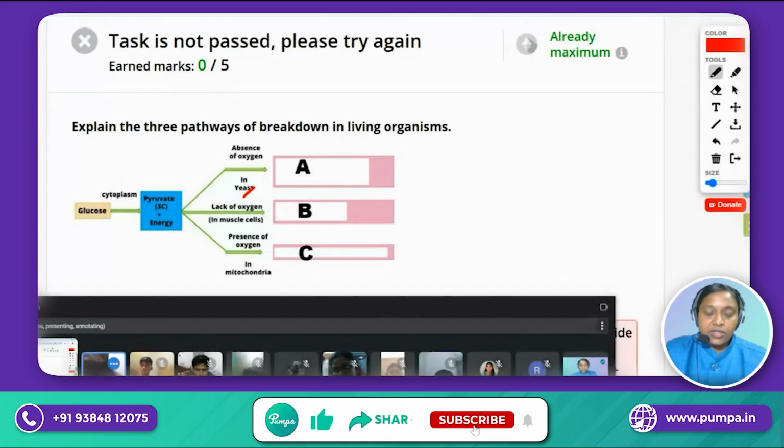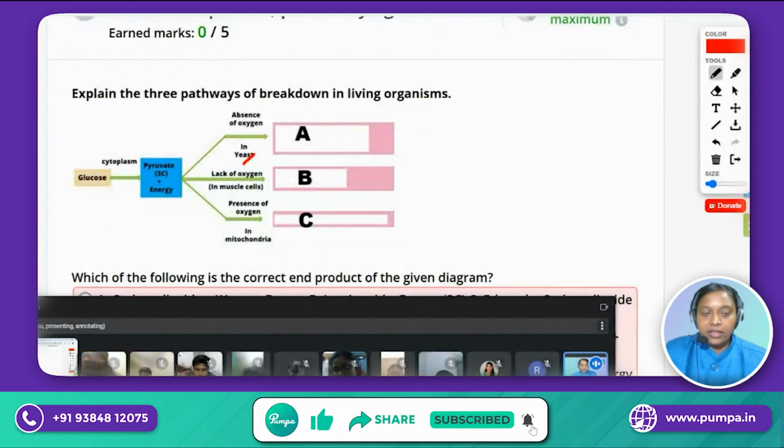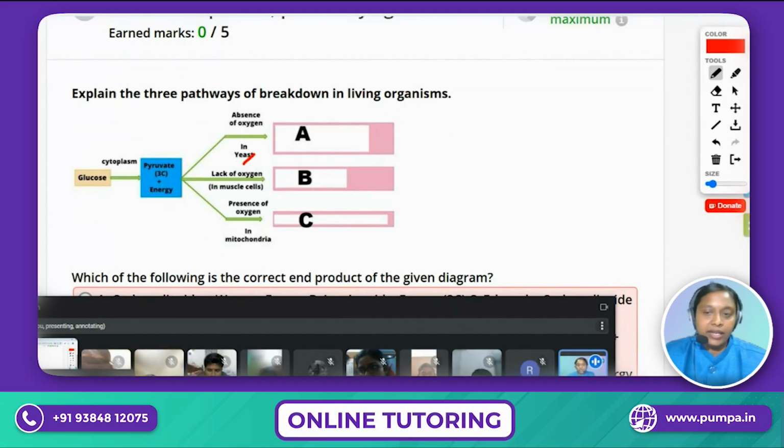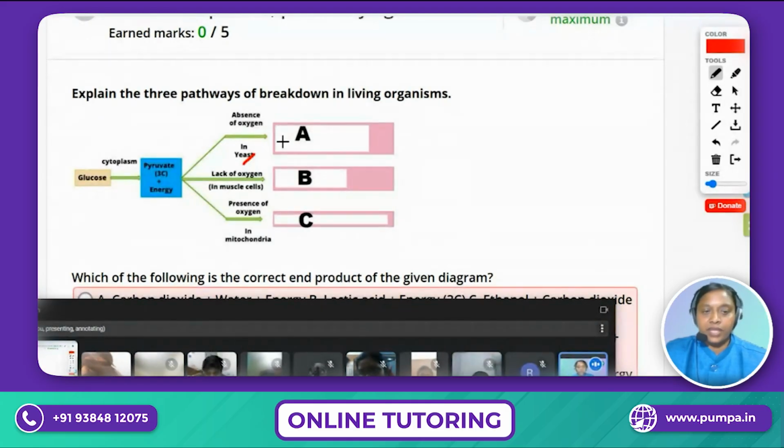It is also ethyl alcohol. You know well about alcohol, right? It is an alcoholic compound, and it is produced as a byproduct.